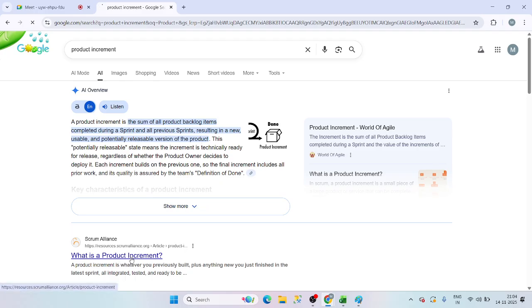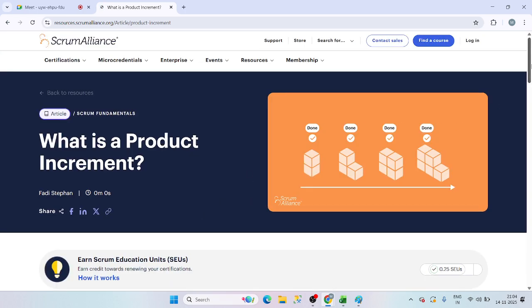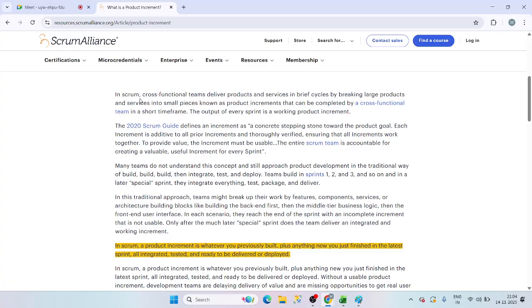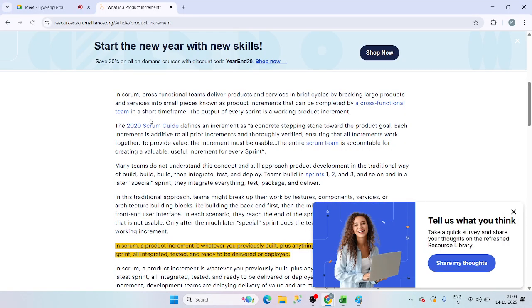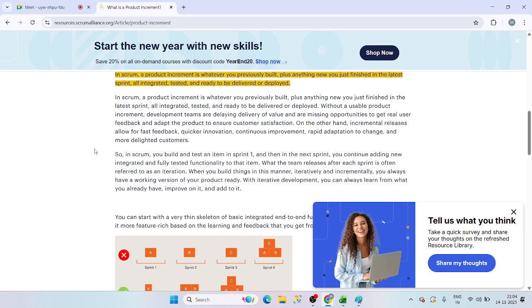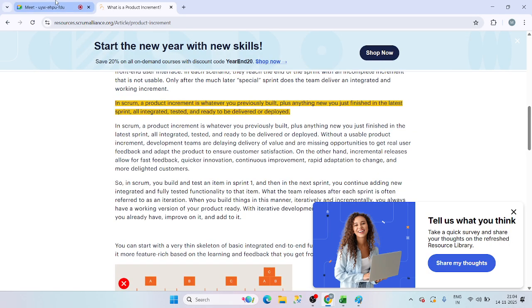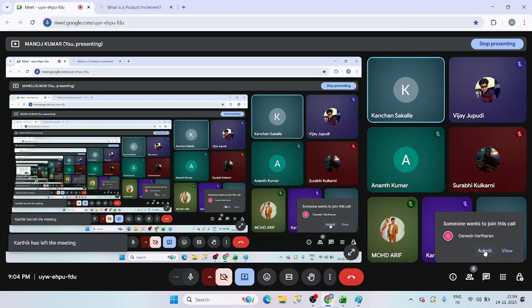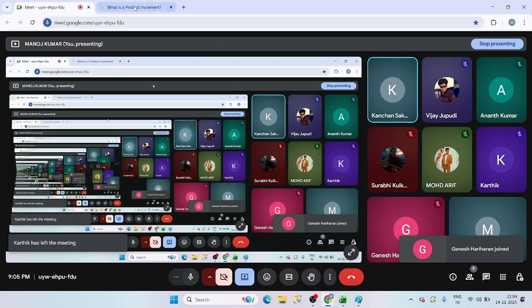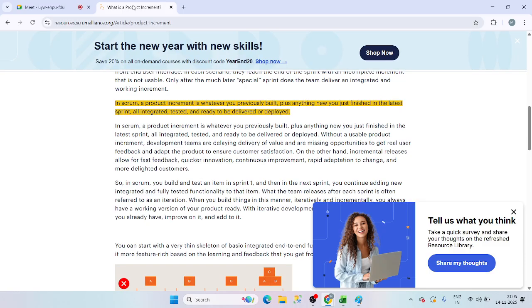See here, it says clearly. See, where is the definition? I saw some question. So it is an interview question. Yes, it is an interview question. What are they going to ask? What is meant by product increment? You have to say the same thing.